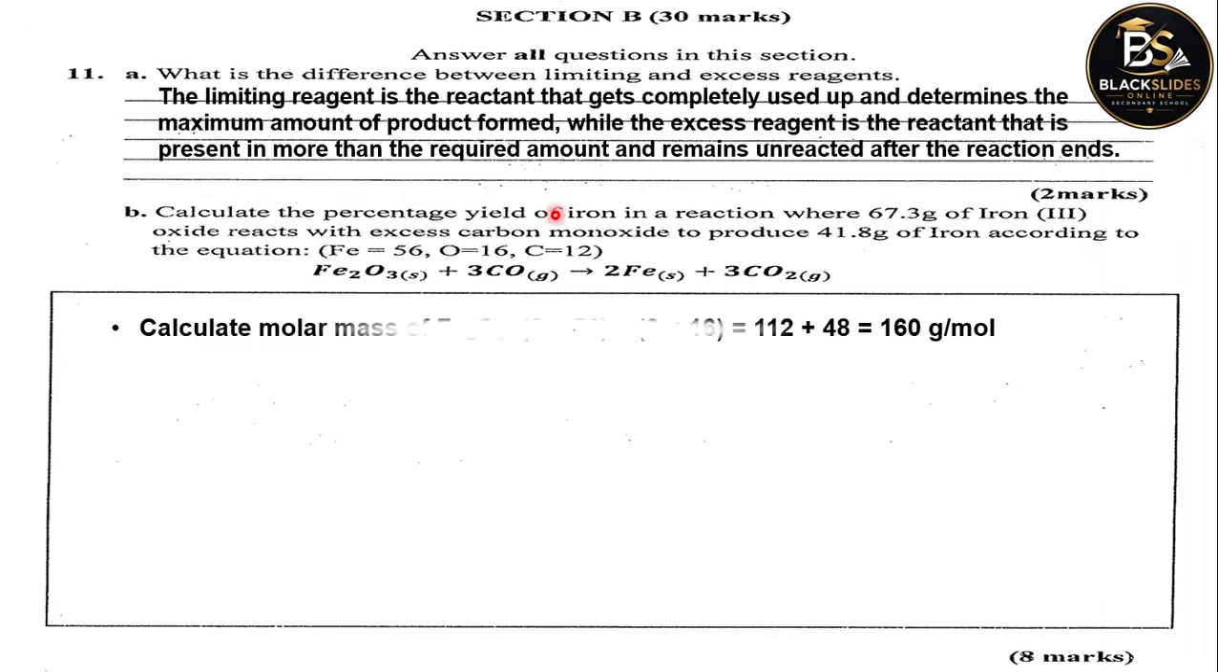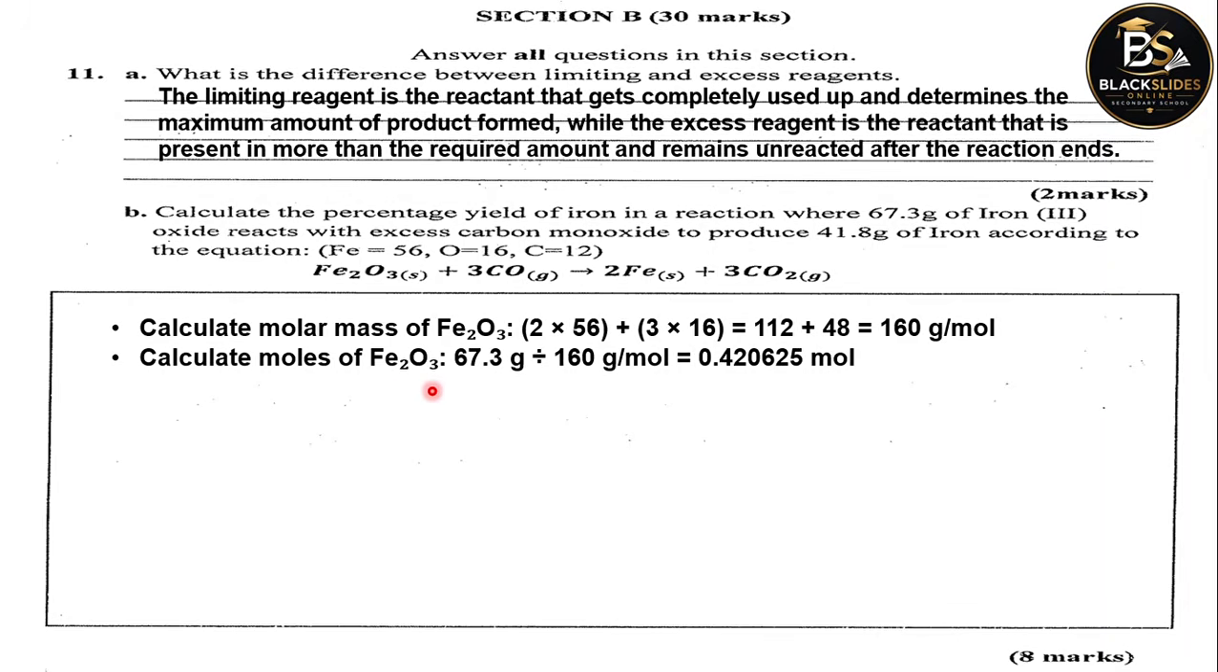Alright, so to calculate percentage yield, first of all, we must calculate the molar mass of the iron oxide used. So to calculate the molar mass, just add the given values. Here we have Fe2. So we take 2 of these iron, the mass is 56 multiplied by 2. And then we have 3 oxygen atoms. Each oxygen is 16 multiplied by 3. The total mass is 160 grams per mole.